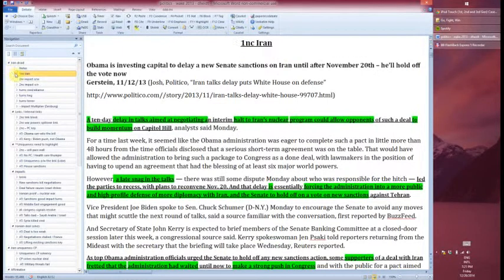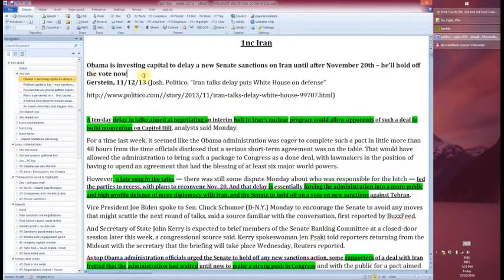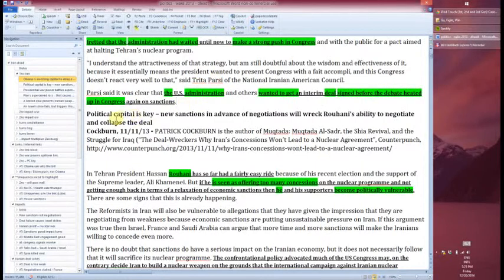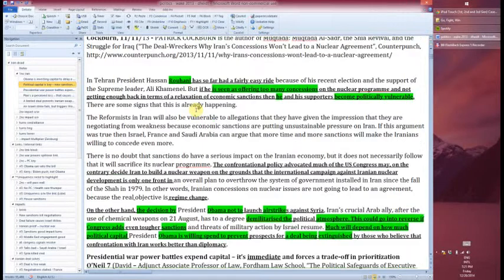So let's look at the parts of the 1NC. Obama's investing capital to delay a new Senate sanctions bill on Iran until after November 28th to hold off the vote for now. So Obama is using PC as key. This is what this means. He's investing capital, political capital, to delay a new Senate sanctions. So currently sanctions are not passing. But political capital is key, right? Use of sanctions in advance of negotiations will wreck Rouhani's ability to negotiate and collapse the deal.